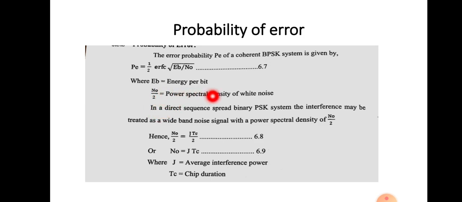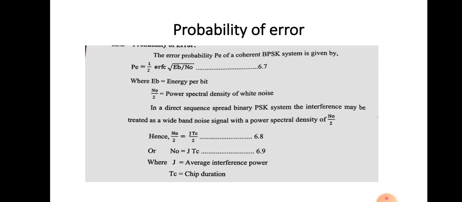Okay, N0 by 2 is the power spectral density of the white noise. And in the case of direct spread spectrum binary PSK system, the interference or noise can be treated as a wideband noise signal with a power spectral density N0 by 2, and in that case we can write this spectral density N0 by 2 equal to JTC by 2. And 2 and 2 get cancelled, so we will get N0 equal to JTC, where J is the average interference power and TC is the chip duration.